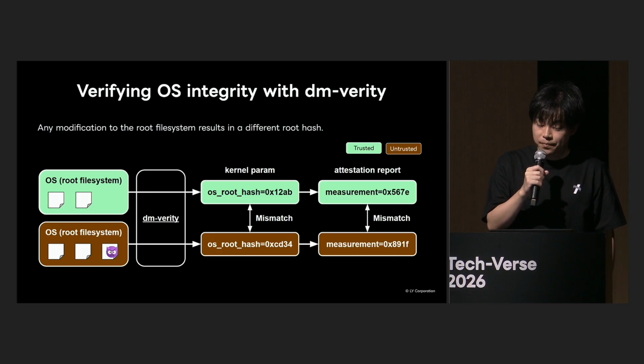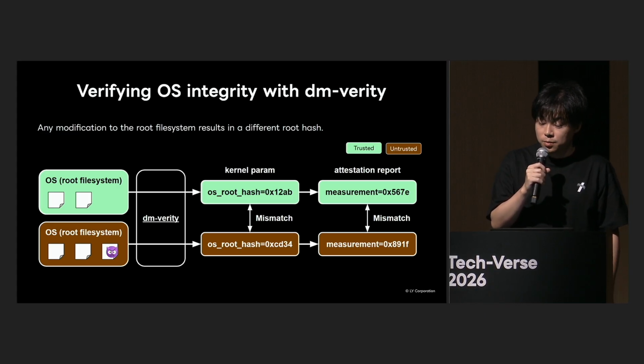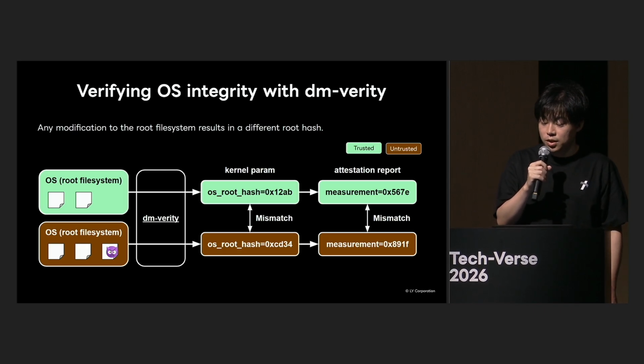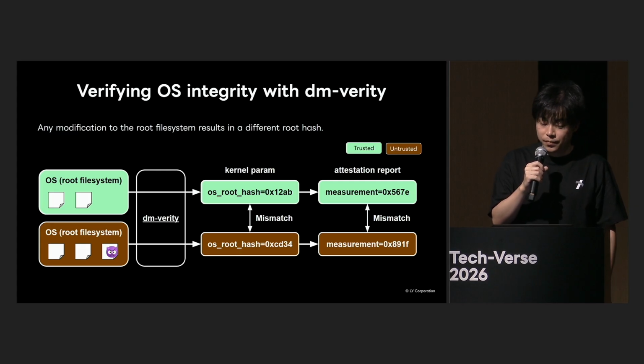dm-verity is a tool that can detect changes in the contents of the root file system. The OS updates so far actually refer to the root file system. As shown on the left side of the diagram, the root file system contains all the software necessary for running the service, for example, libraries and configuration files. dm-verity provides a root hash as a representative value for the entire root file system.